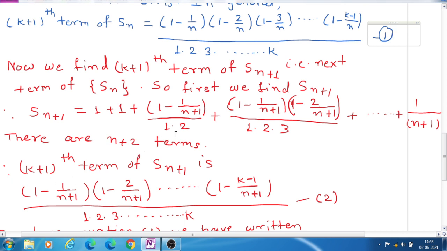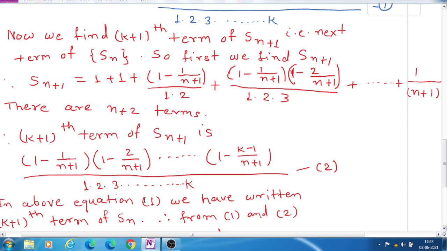Here also the total number of terms is n plus 2 terms. Therefore the k plus 1th term of this we can write as 1 minus 1 upon n plus 1, all the brackets dash dash, and the last bracket will be 1 minus k minus 1 upon n plus 1.